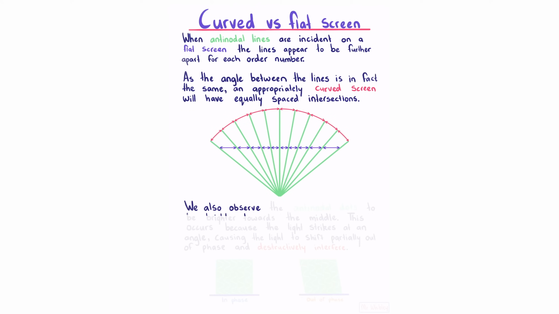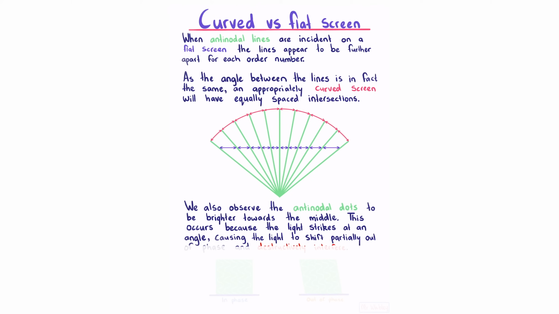We also observe the antinodal dots to be brighter towards the middle. This occurs because the light strikes at an angle, causing the light to shift partially out of phase and destructively interfere. So if our light strikes perpendicular to the surface, they all meet in phase. However, if we strike at an angle, our waves are all out of phase. Because they're out of phase, we have destructive interference.